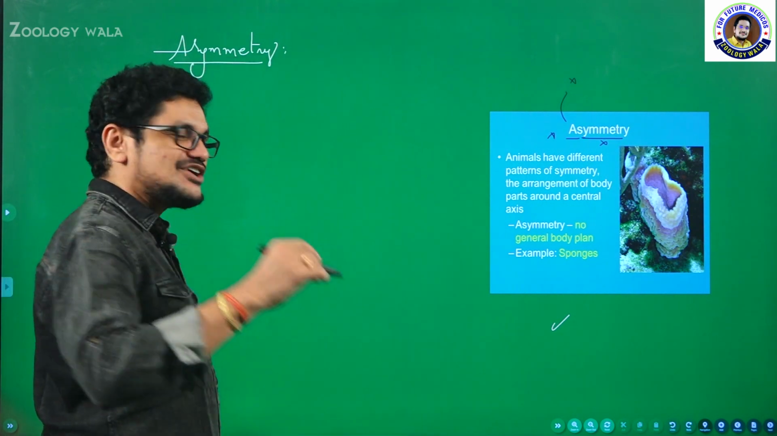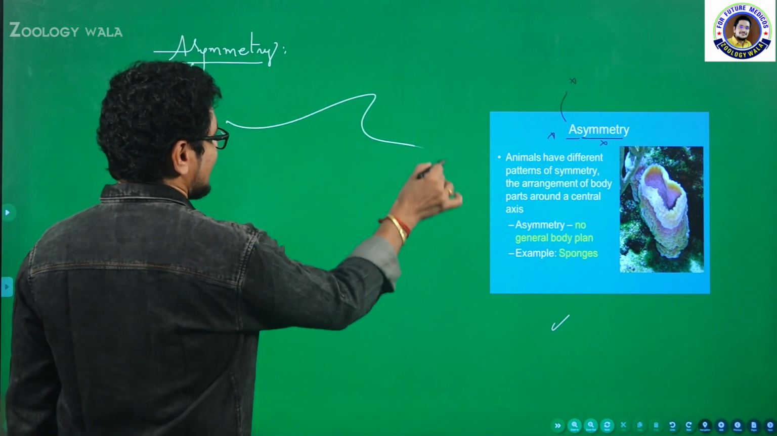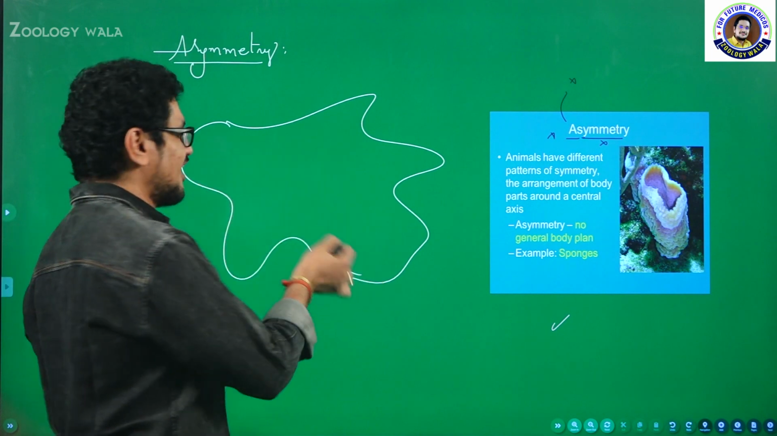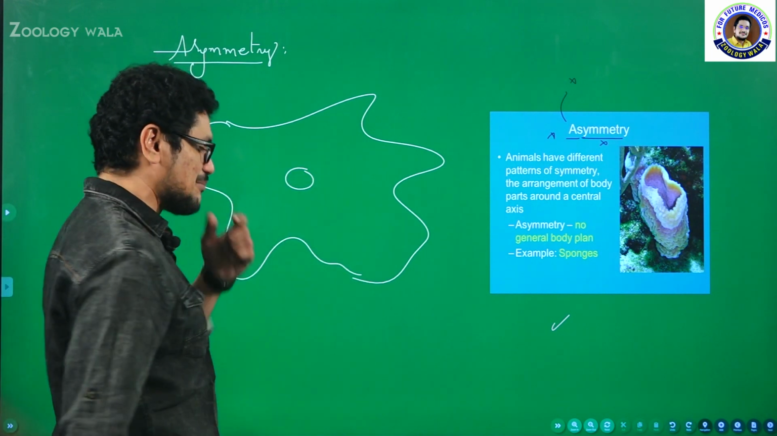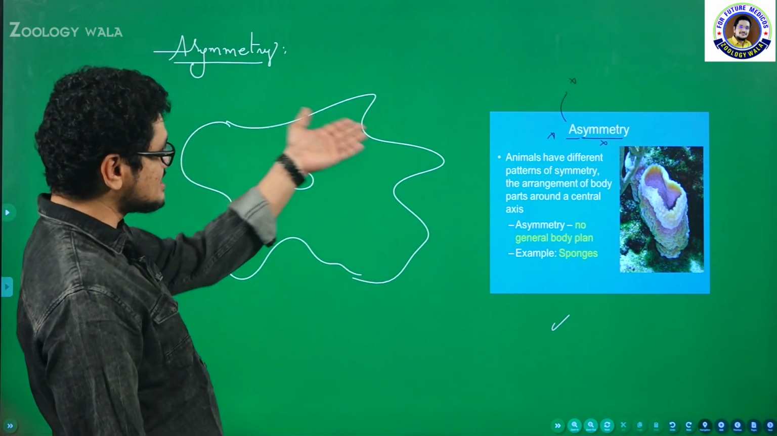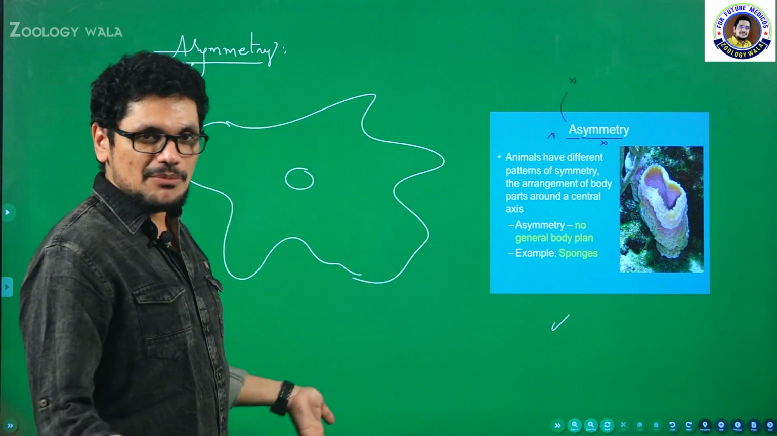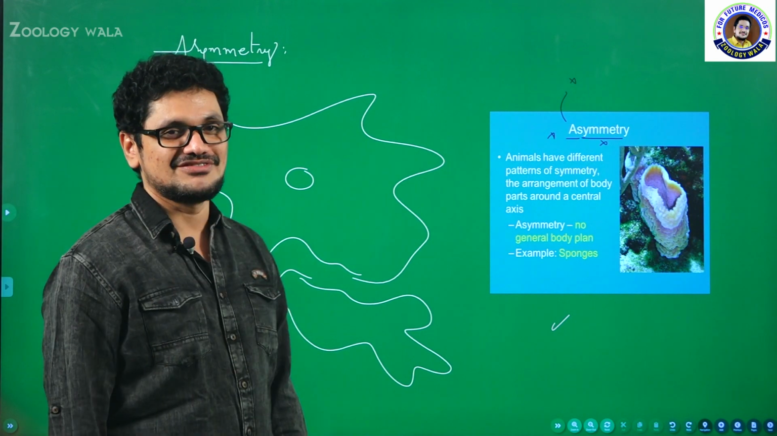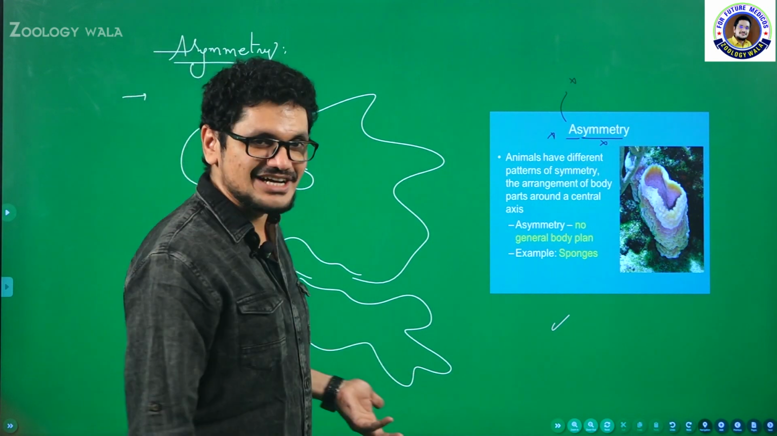And now I will draw one diagram, and I like this amoeba. Why? Because whatever the diagram you draw, simply you can call this an amoeba. Okay, it will become an amoeba. See, this is an amoeba. There is no proper shape. As a result, how can you cut the organism into two equal halves? Isn't it? We cannot cut the organism into two equal halves.